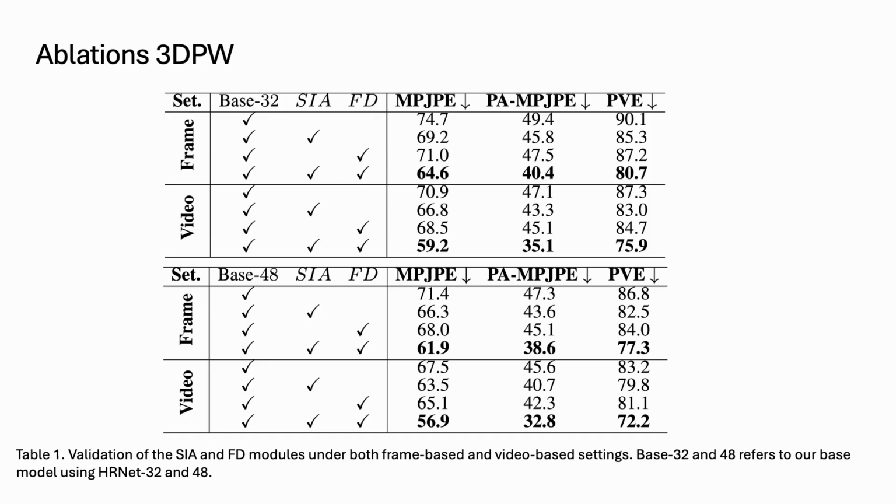Table 1 clearly shows that our SIA and FD modules improve performance in both frame-based and video-based settings, using two backbones, HRNet 32 and HRNet 48. With HRNet 32, the full model, combining both SIA and FD, achieves the lowest errors in the frame-based setting. In the video-based setting, the best results are again obtained when both modules are used, highlighting the model's strength in handling temporal information. When we switch to HRNet 48, we observe the same trend. The configuration with both SIA and FD consistently performs the best. In the video-based setting, the performance improves even further, reaching a 14.5% gain.